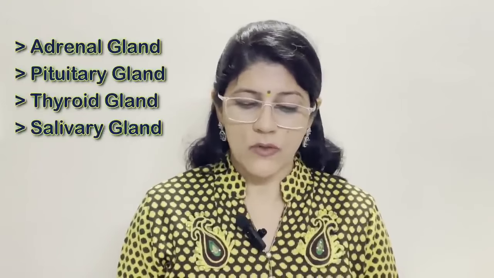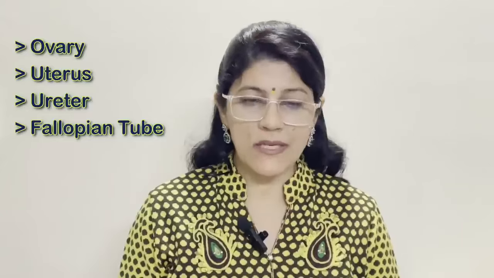Next, adrenal gland, pituitary gland, thyroid gland and salivary gland. So the odd one is salivary gland and others are endocrine glands. It means ductless glands. Next, ovary, uterus, ureter, fallopian tube. Odd one is ureter. Parts of female reproductive system is the category of the rest.